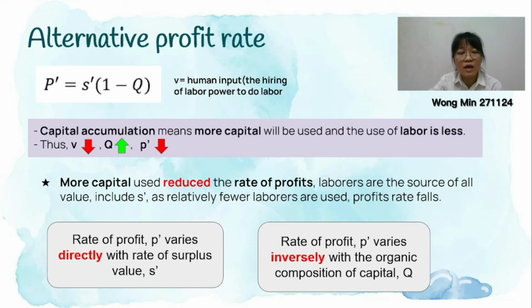In this case, we can conclude that when we use less labor, V decreases, Q increases, and P prime, which is the rate of profit, will decrease. The rate of profit decreases because labor is the source of all value, including S prime, which is the surplus value. So when we use less labor, the profit rate will fall. Below we have two columns that show that P prime is directly related to the surplus value, while P prime is inversely related to Q, the organic composition of capital.